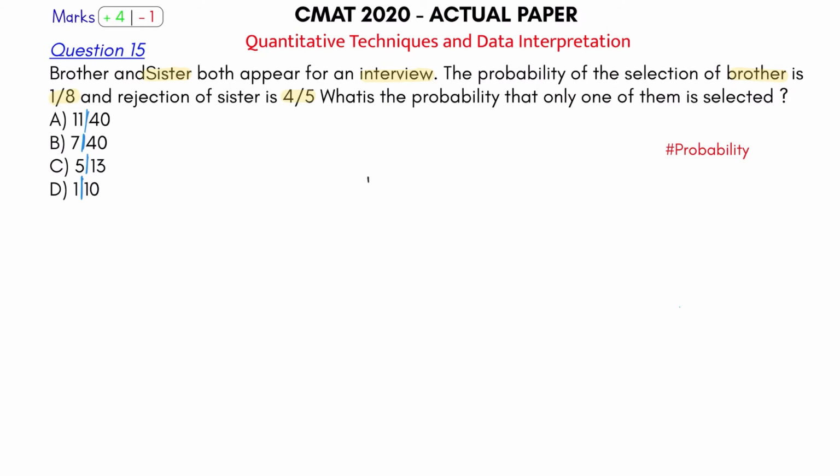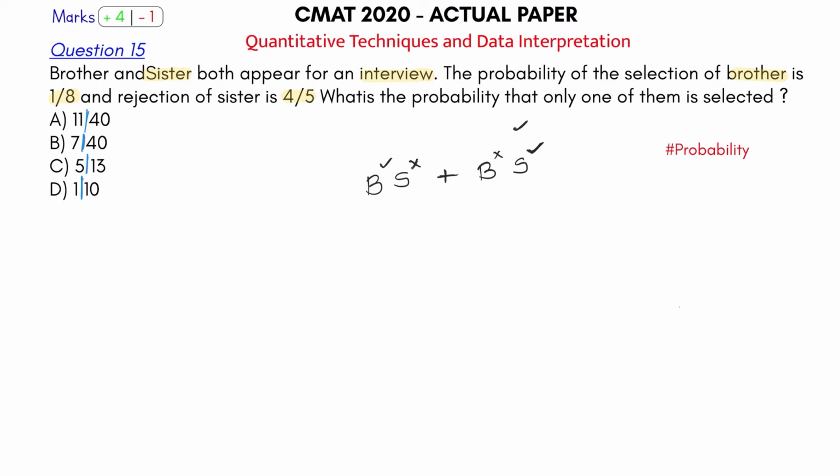So what can happen? Brother is selected and sister is rejected. Okay, or what can happen? Brother is rejected and sister is selected. Okay, that's how we solve it. We had seen this with an example of Kajal, Ajay Devgan and Shah Rukh Khan. We had done one of such problems, that if they get selected or rejected, how do you solve them? What are the various ways in which you can solve them?